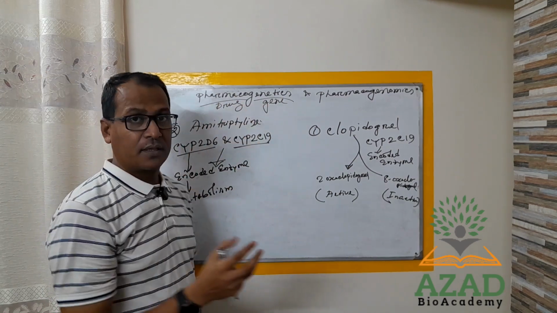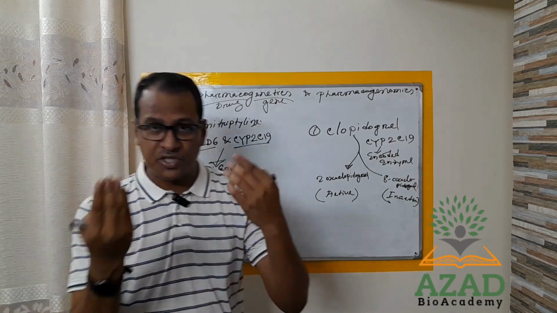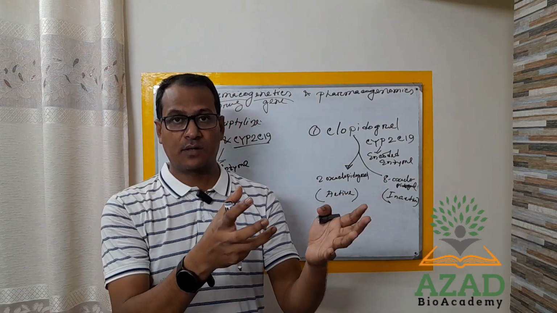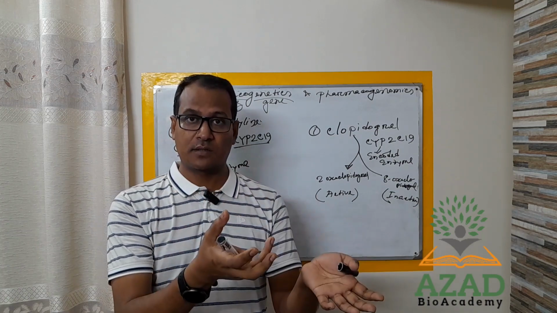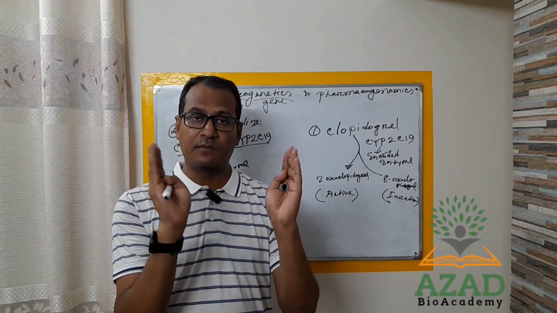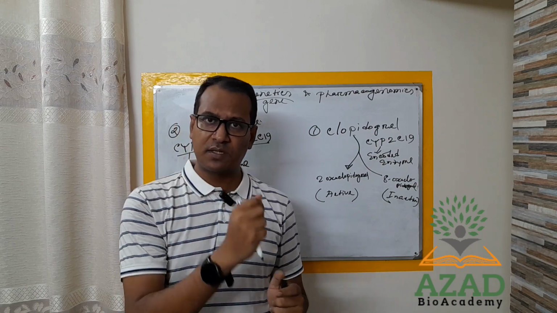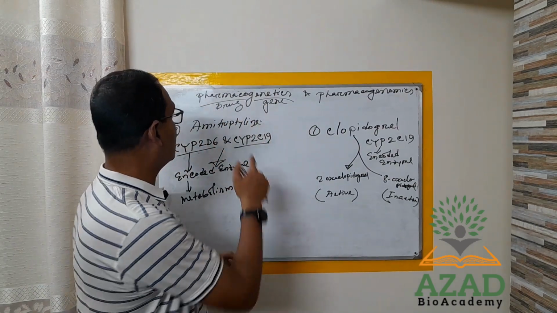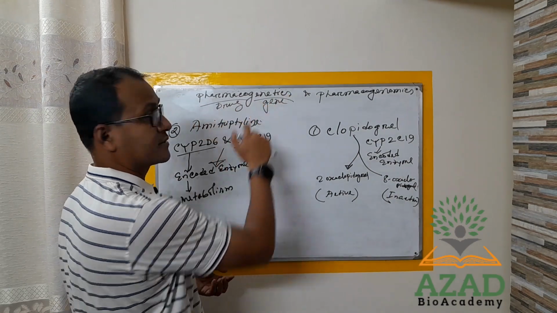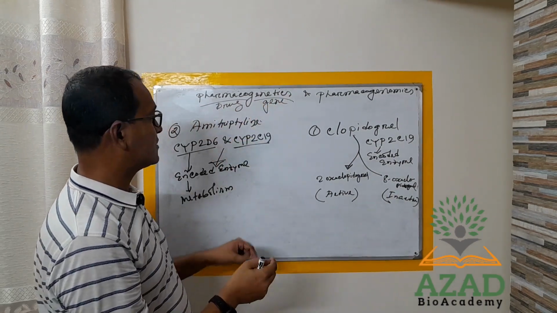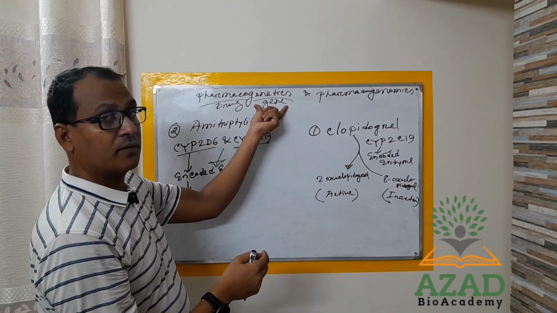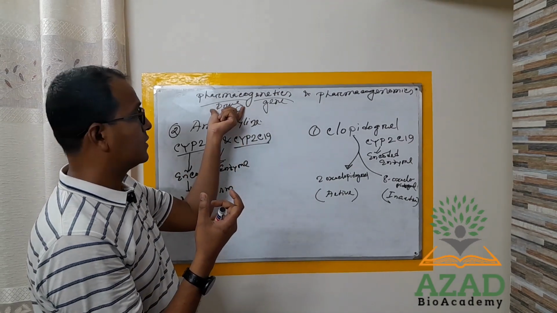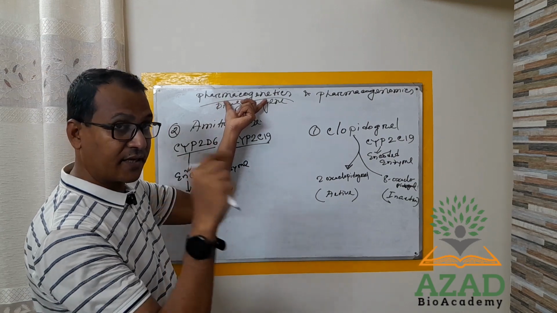That means when your gene is responsible for altering the function or activity of the drug, that is pharmacogenetics. So when a single gene is responsible, that reflects the terminology pharmacogenetics.